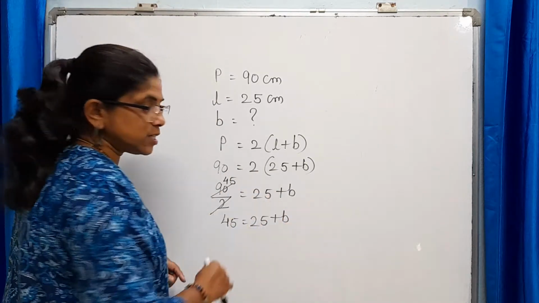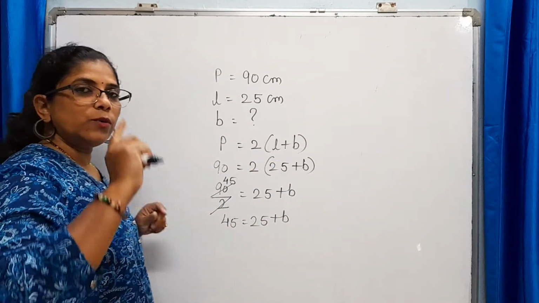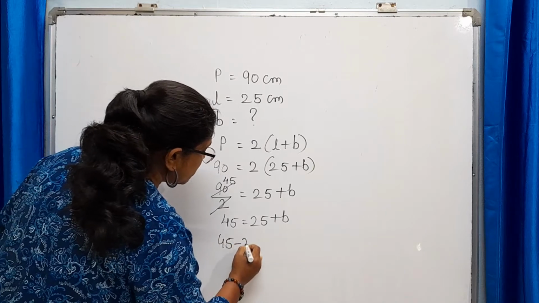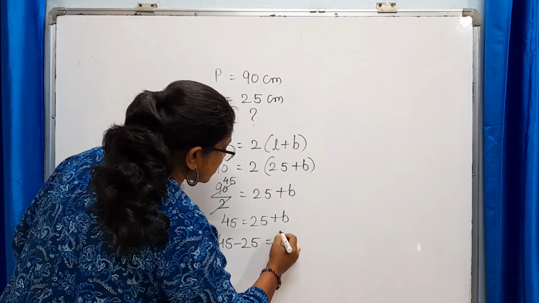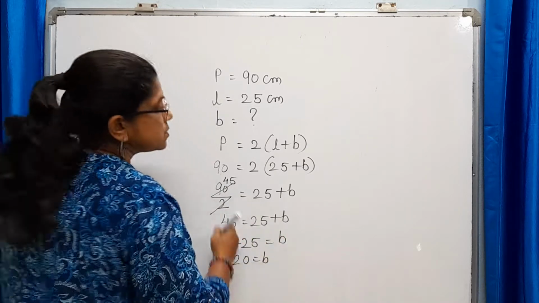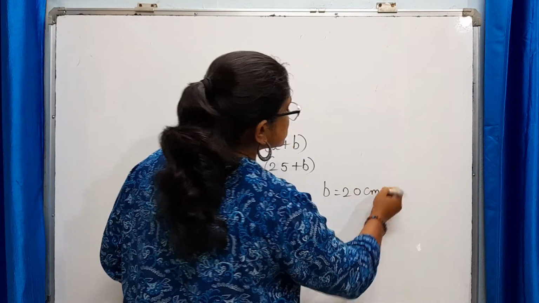Now we have to find this B. So where will this 25 go? 25 will come to LHS. When 25 shifts to LHS, this plus 25 will become minus 25, and this is our B. 20 is B. So the breadth of this rectangle is 20 centimeters.